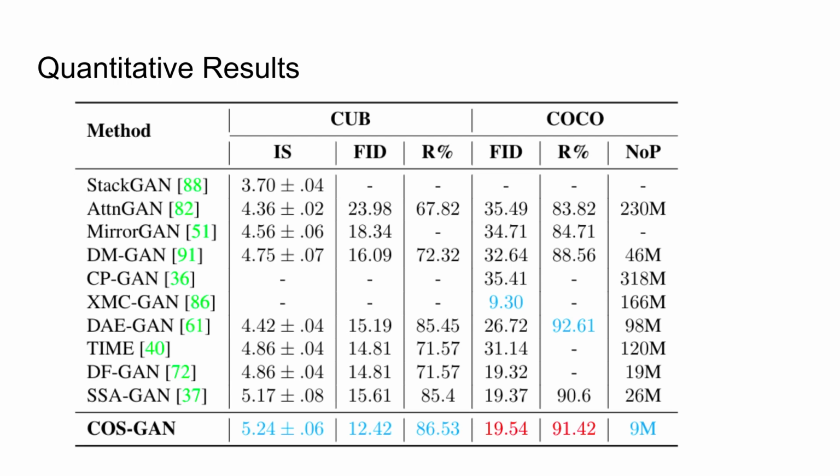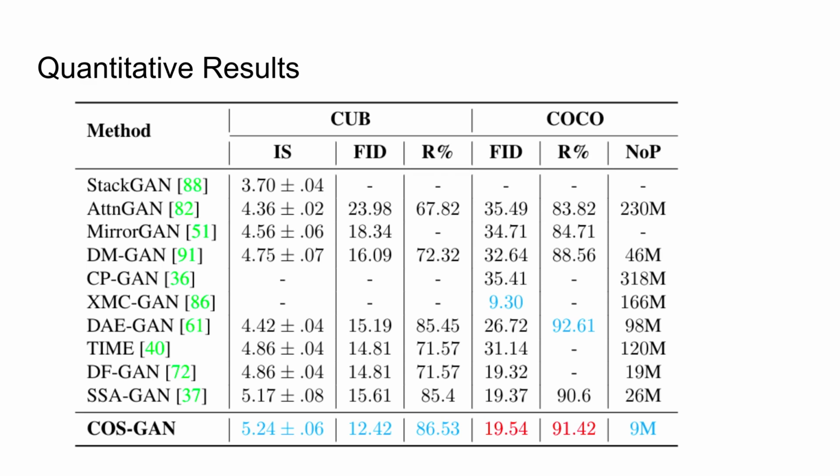We compare the proposed COS-GAN with current lightweight GAN-based models for text-to-image synthesis on CUB and COCO datasets. Our model achieves superior visual quality on the CUB dataset. Our model does not use any extra network to improve text-to-image alignment, but only uses the discriminator to capture this alignment. So we notice a small drop in the R-precision value. On the COCO dataset, we achieve similar performance as that of SSA-GAN.